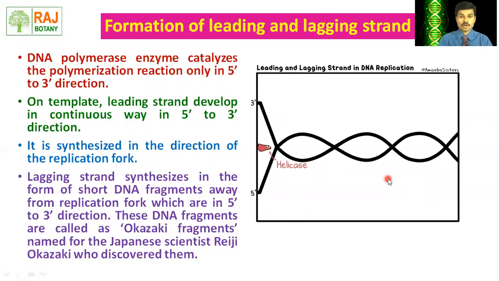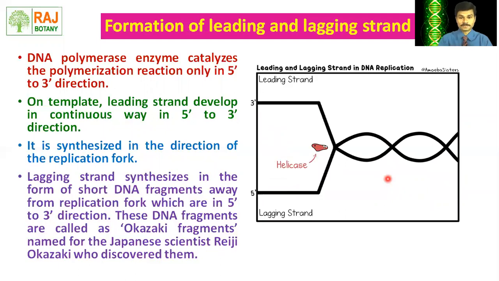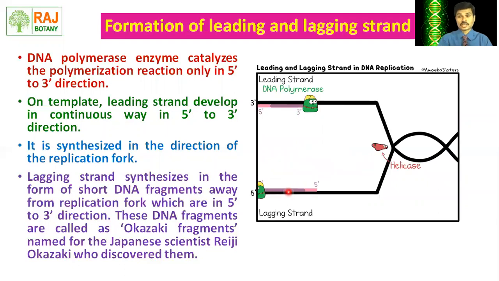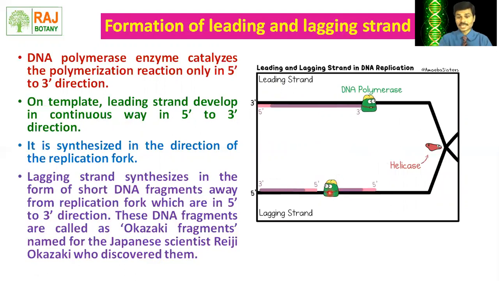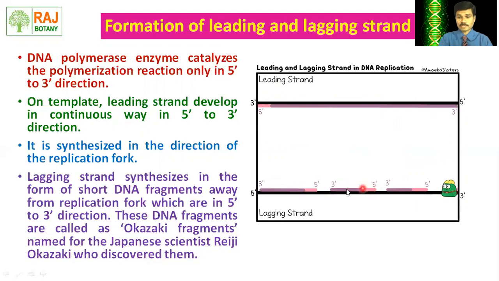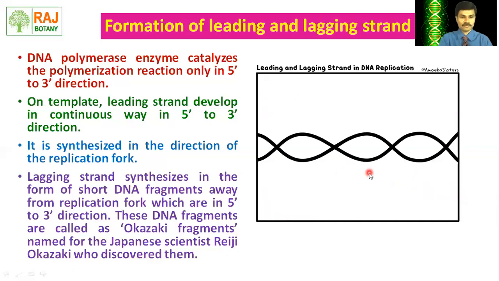The lagging strand is formed in a discontinuous way, where primase is also there, and primase regulates the function of the primer. At each fragment a new primer is required, and we can see each fragment is synthesized in the 5' to 3' direction but away from the replication fork. These fragments are called Okazaki fragments.